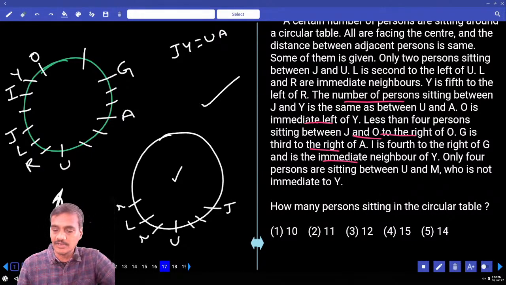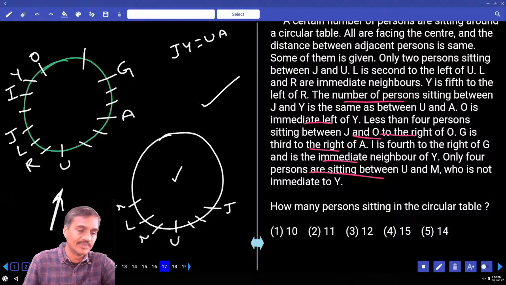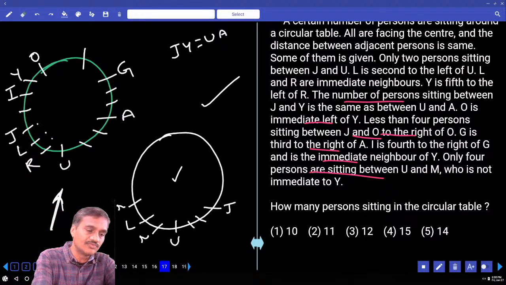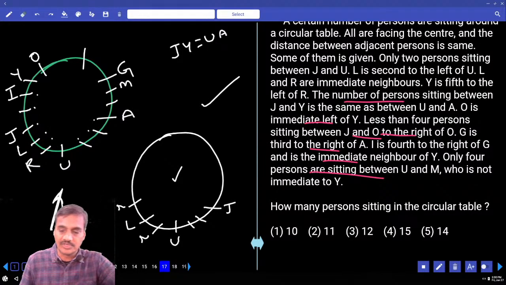Done? And only 4 persons are in between U and M. In between U and M, 1, 2, 3, 4. M cannot be here, M is here. Only 4 in between U and M. M is not an immediate neighbor of Y, M is immediate to G.